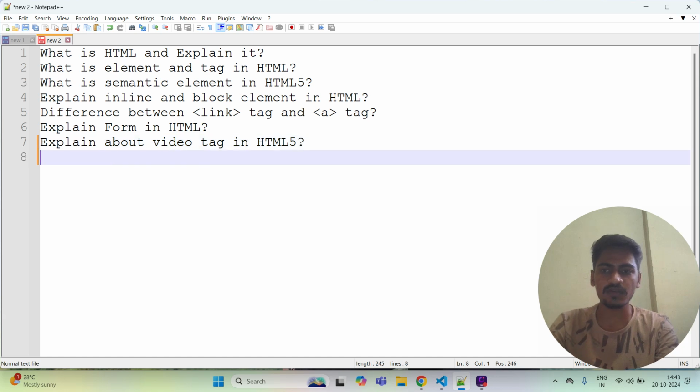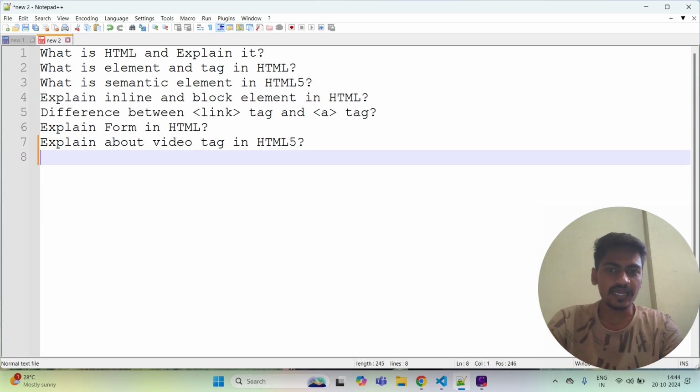Basically, from the name itself, you know that the video tag is used for media playback, like playing a video in your HTML page, the UI page. You need to explain how you map the video link to the source path of the particular video where you saved or stored it. All of that matters, so you need to explain in that way for this question. They will ask you to explain about the video tag in HTML5, and how you answer matters.